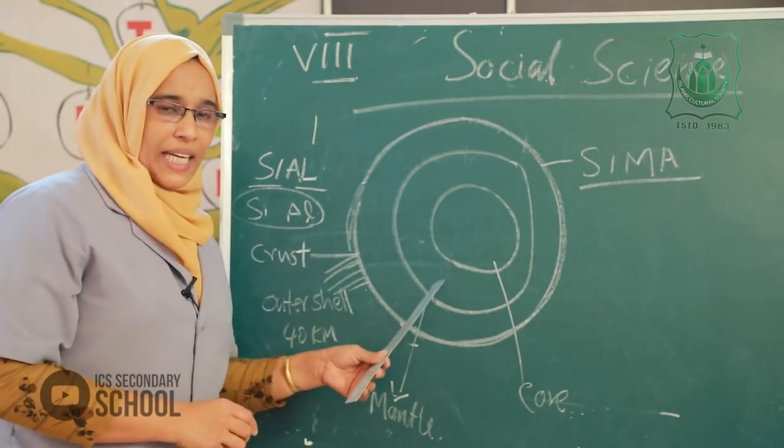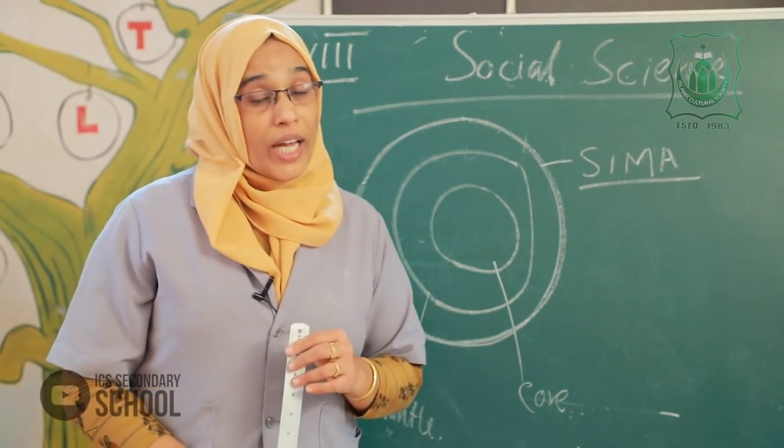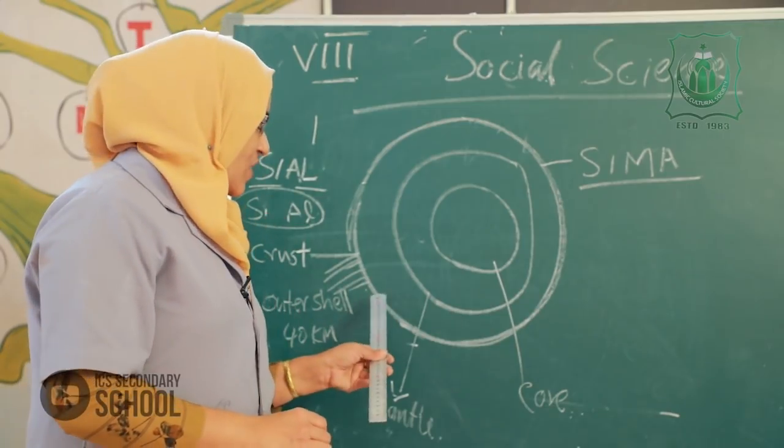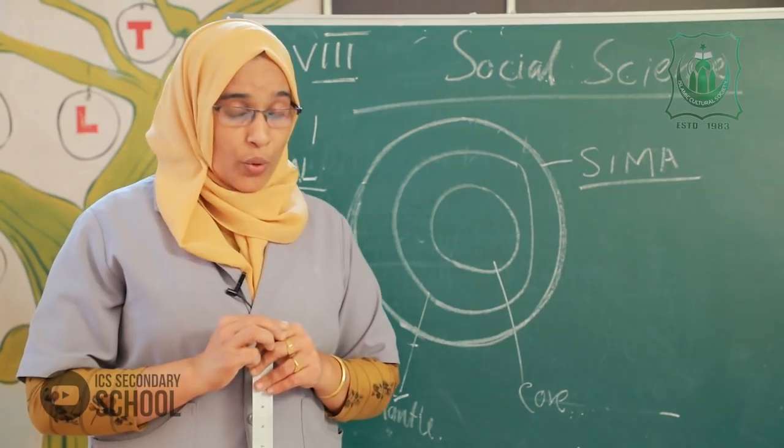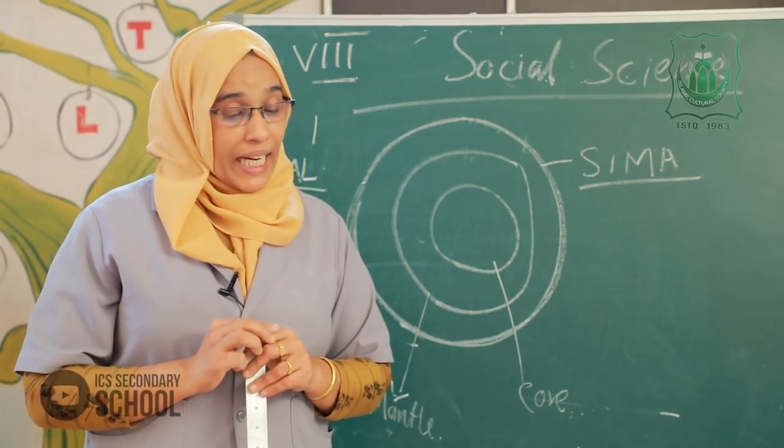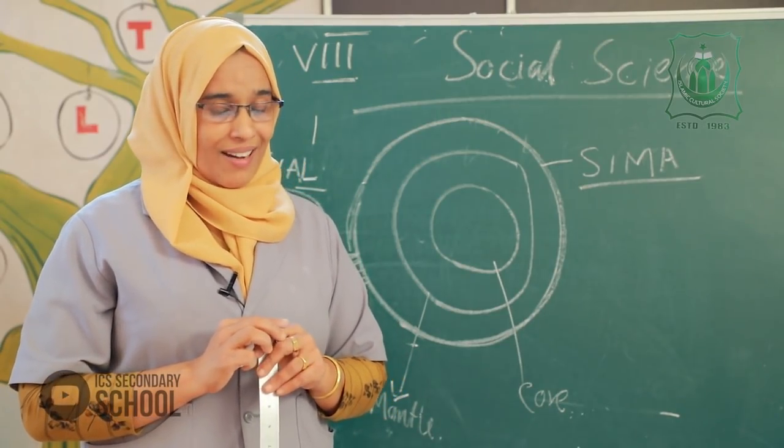The second part is the mantle, located at the bottom of the crust and extending up to 2900 kilometers from the crust.